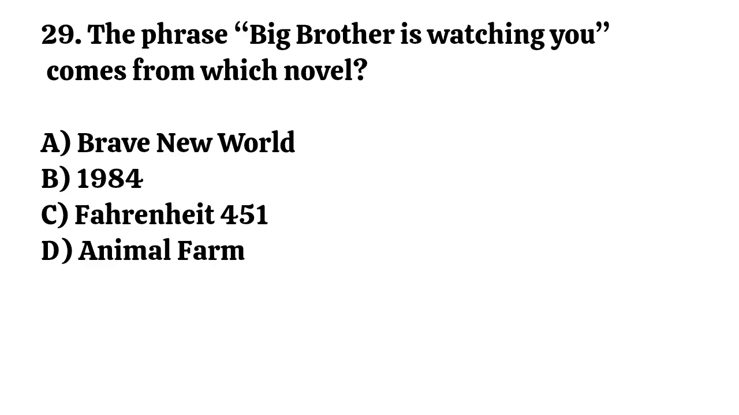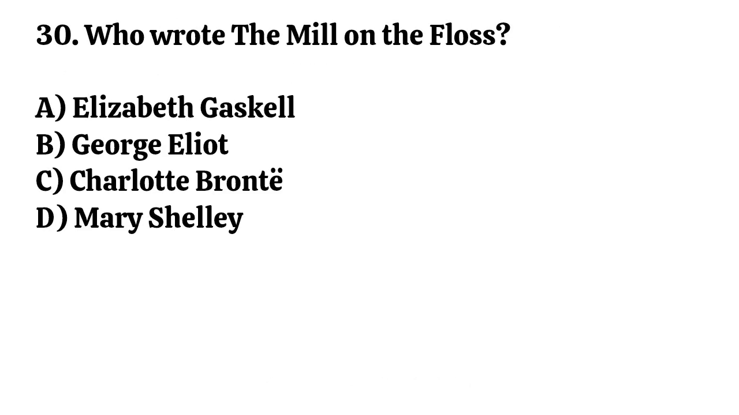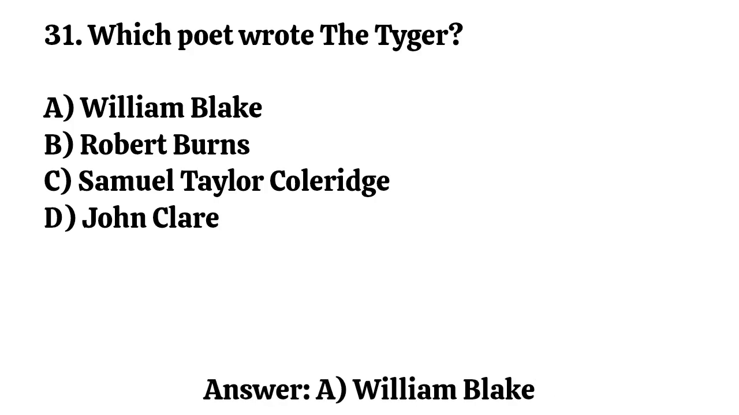Question number 29. The phrase "Big Brother is watching you" comes from which novel? Correct option is B. 1984. Question number 30. Who wrote The Mill on the Floss? Correct option is B. George Eliot. Question number 31. Which poet wrote The Tiger? Correct option is A. William Blake.